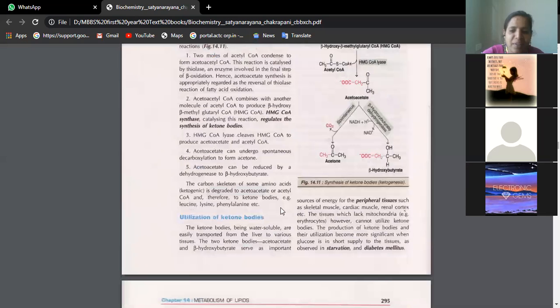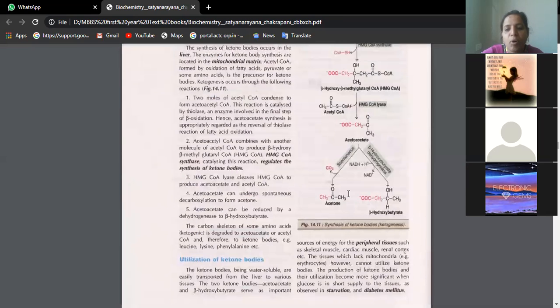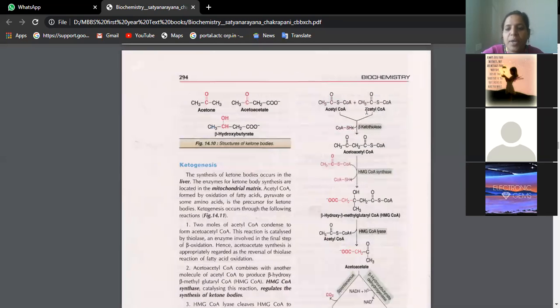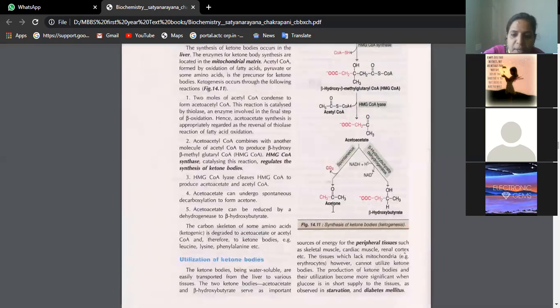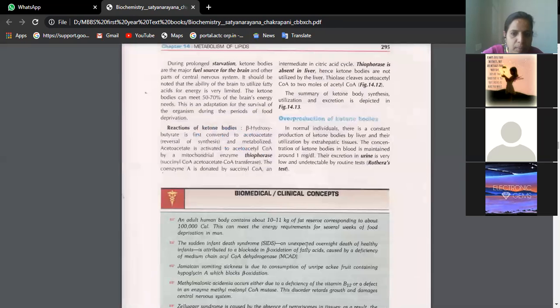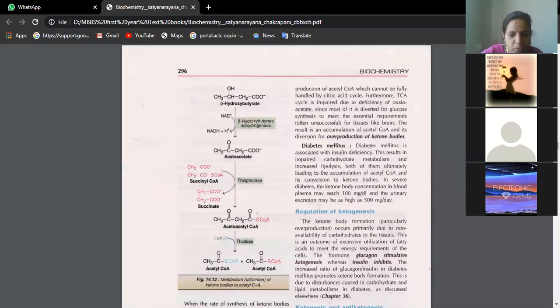Okay. See, synthesis of ketone bodies. This is acetyl CoA, acetyl CoA. It is now converted to acetoacetyl CoA. Then we have beta hydroxy beta methyl glutaryl CoA, HMG CoA. Then we have acetoacetate, then acetone and beta hydroxybutyrate. So this is the cycle for ketogenesis. Then for ketolysis, the same steps will be in reverse direction. You have to start with beta hydroxybutyrate, then acetoacetate, then acetone.